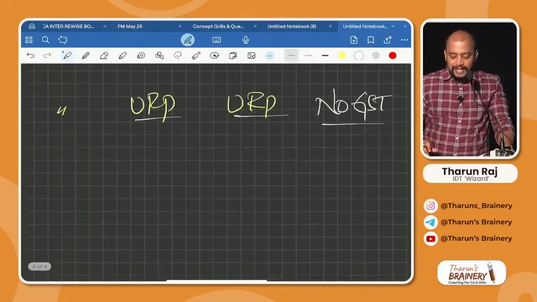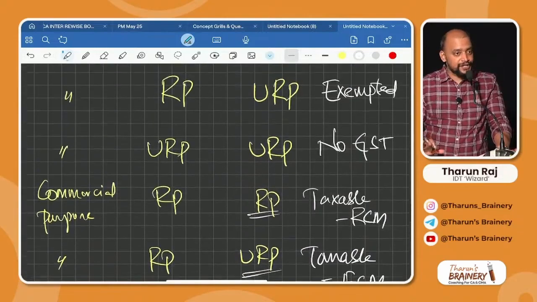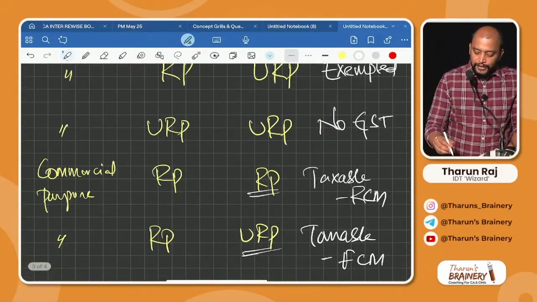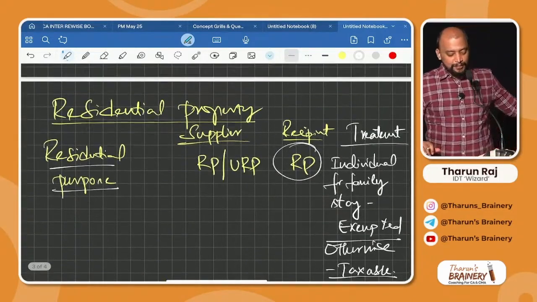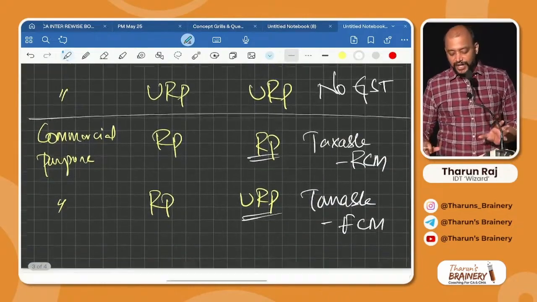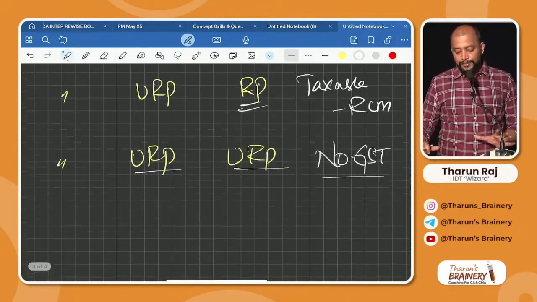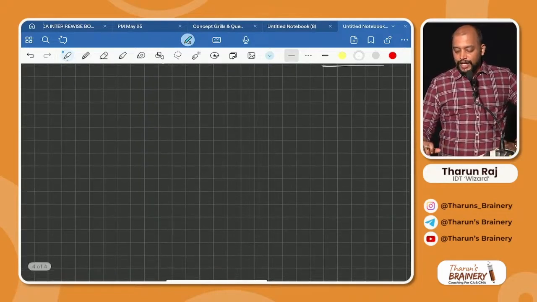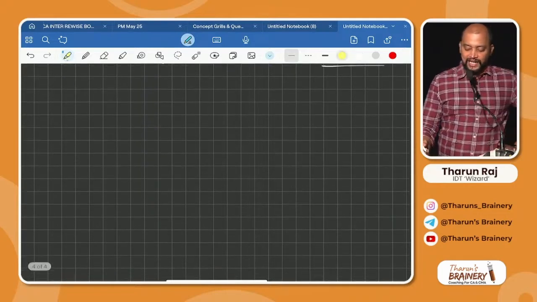Next, let's see commercial property. You understood residential property? I divided it into a total of 4 combinations here. First, I told you residential purpose. Depending upon that, the taxability or exemption will change. Commercial purpose also, depending upon that, the taxability or exemption will change. Okay, sir, can you simplify it further? Yes, I can definitely simplify.